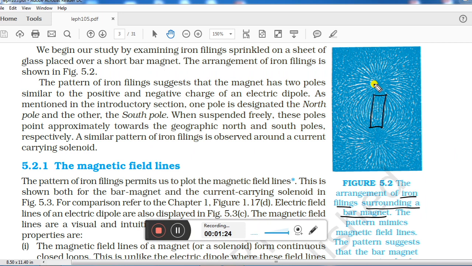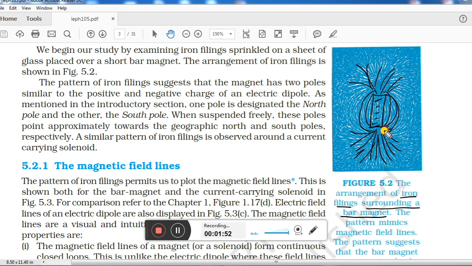You can say powder of iron was sprinkled here, and after sprinkling the powder has taken this type of shape. You could see a few lines over here of this shape. So what is this shape which was obtained by the orientation of the iron filings?